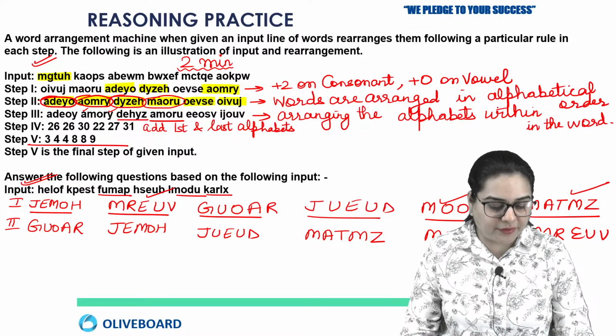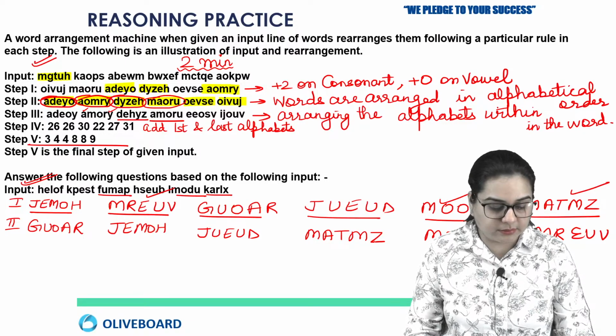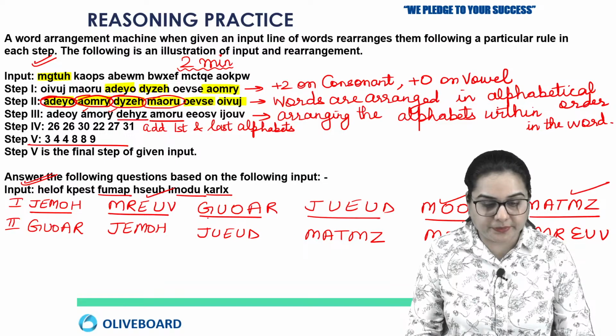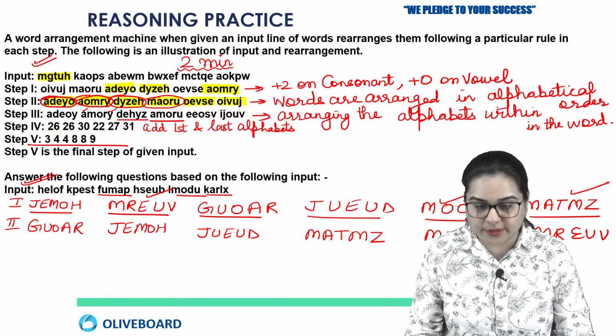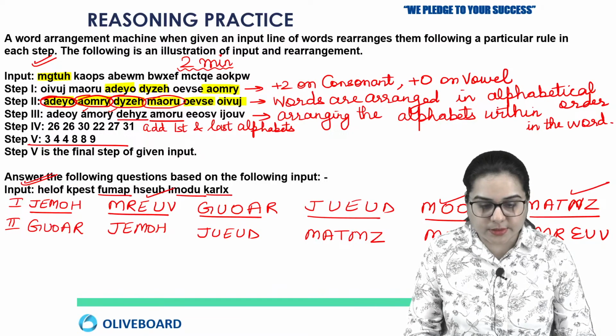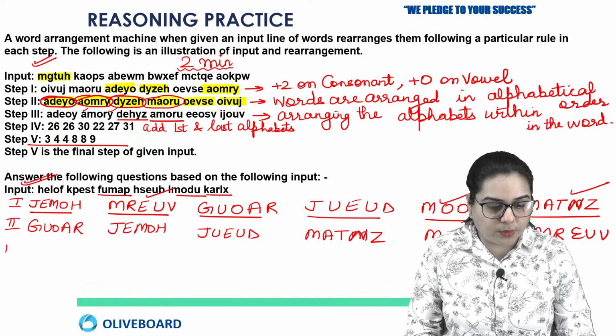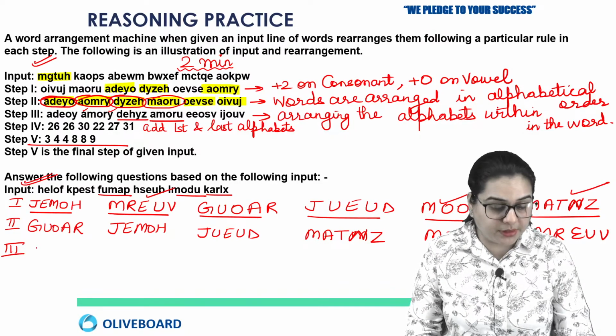Next thing that we have to do is, here it was actually N, right? So MATNZ. So what about step number 3?